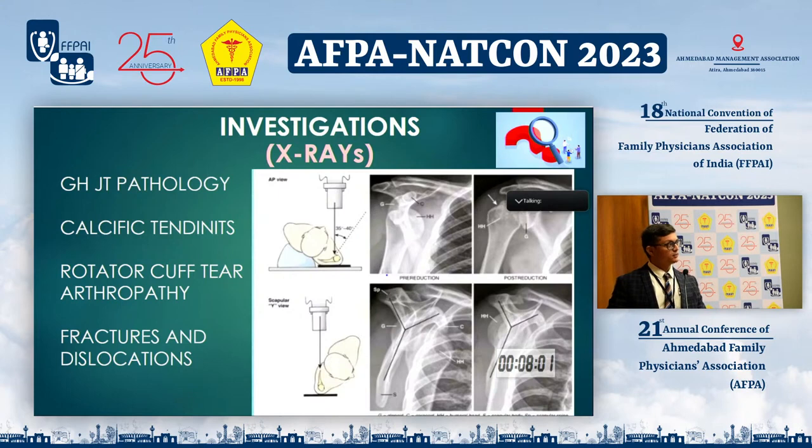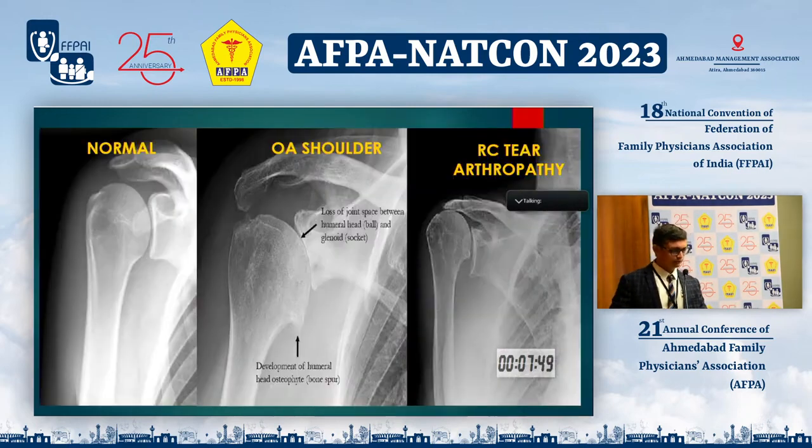So this physical examination has to be completed with investigations, and shoulder x-rays are the basic investigation tool, where certain glenohumeral joint pathologies, calcific tendinitis, rotator cuff tear arthropathy, and fractures and dislocations can be diagnosed. So this is the normal shoulder joint x-ray, AP view. We can see that the contour of the humeral head and the glenoid is well maintained. The distance between the acromion and humeral head is around 1.1 to 1.2 centimeters, which is well maintained.